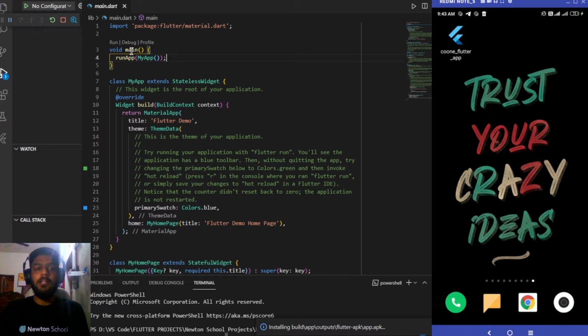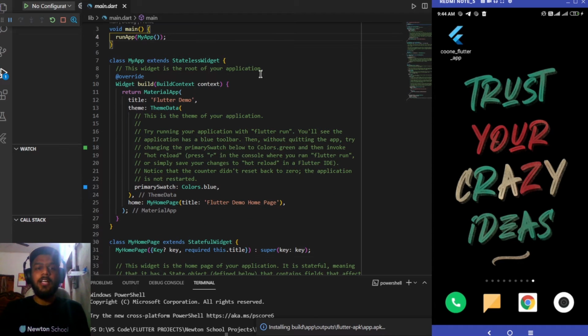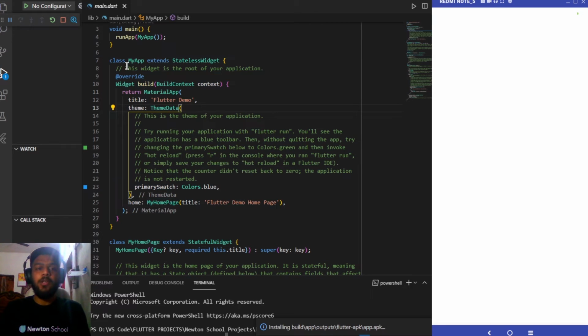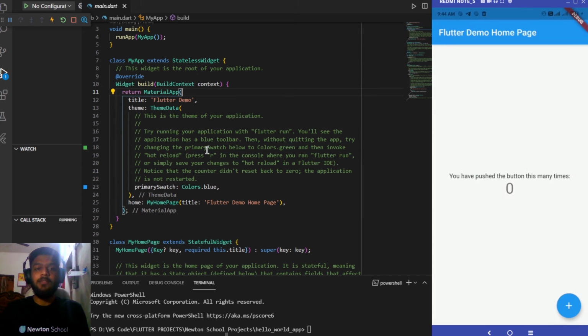So first the main class will be running and then the run app and the different classes which are present. Next we have some classes in our app which are used for adding the backend or for adding the UI inside our app. You can see that the my app class is present. Inside we have a build widget, which is returning a material app. We can also make it a Cupertino app, but I'm keeping it as default for now.